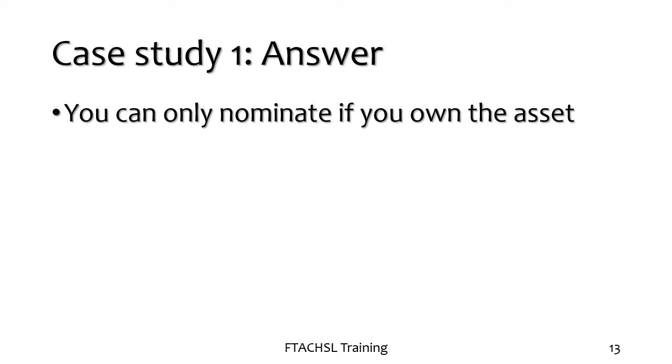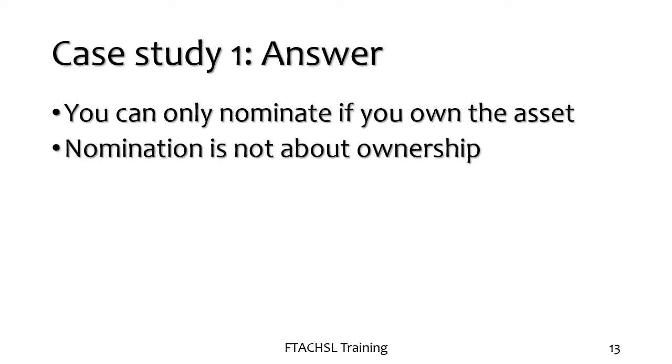In her status as a provisional member, she is not the owner of the asset. She has only been transferred the membership as a trustee till the designated heirs take over the ownership of the property. Nomination is not about ownership. It's only about the custody of the shares.